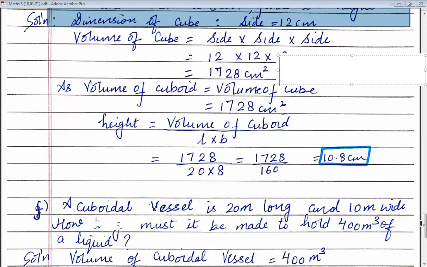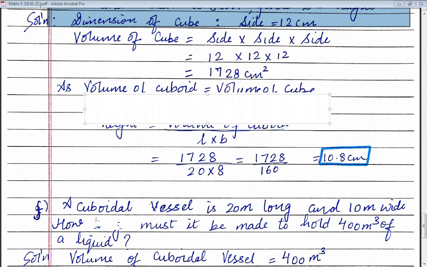Here you will write cubic centimeter. Fine. So now you have the volume of the cuboid as 1728 cubic centimeter, and you are required to find the height.